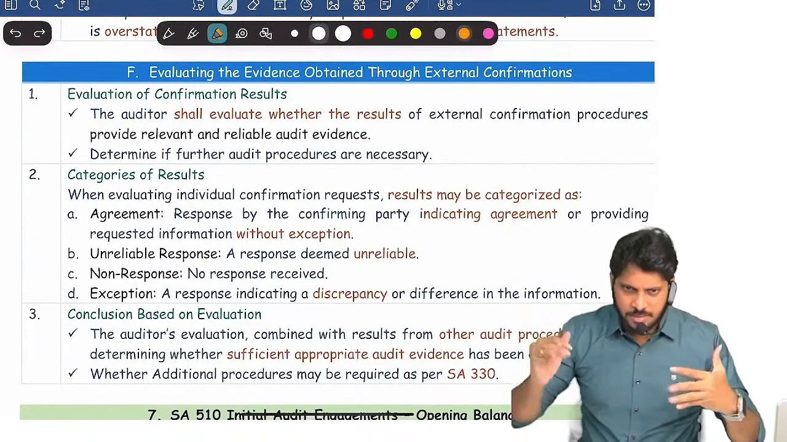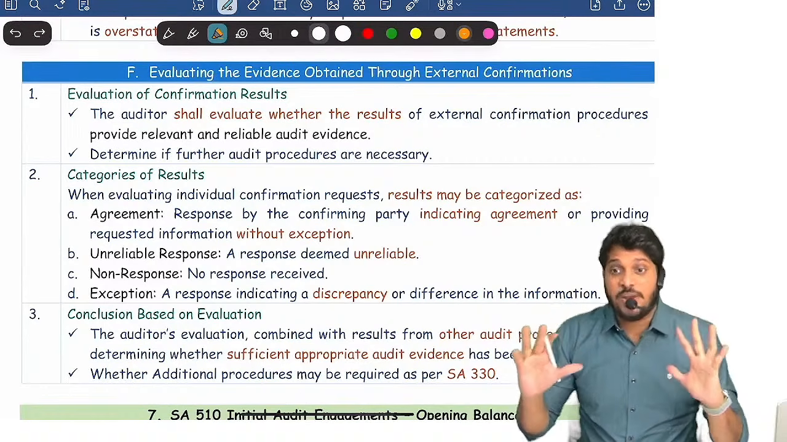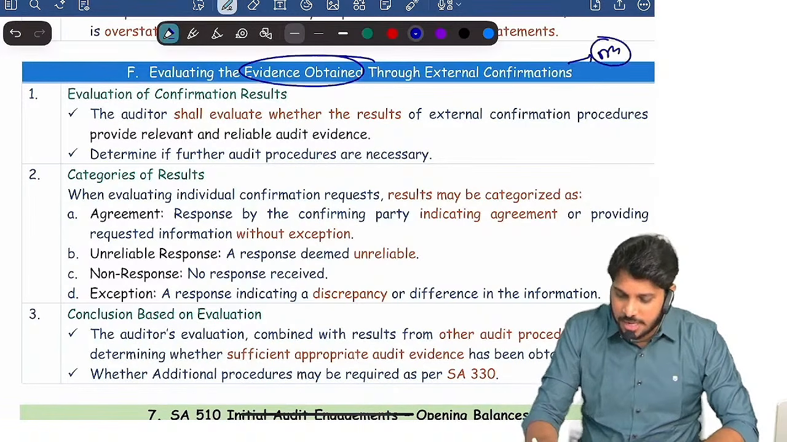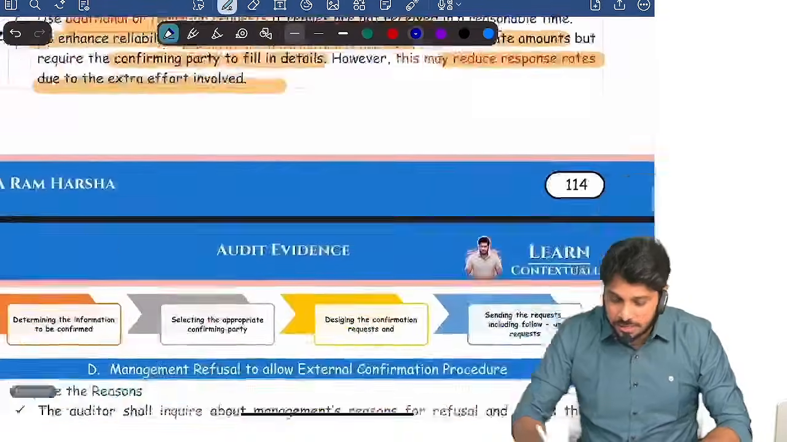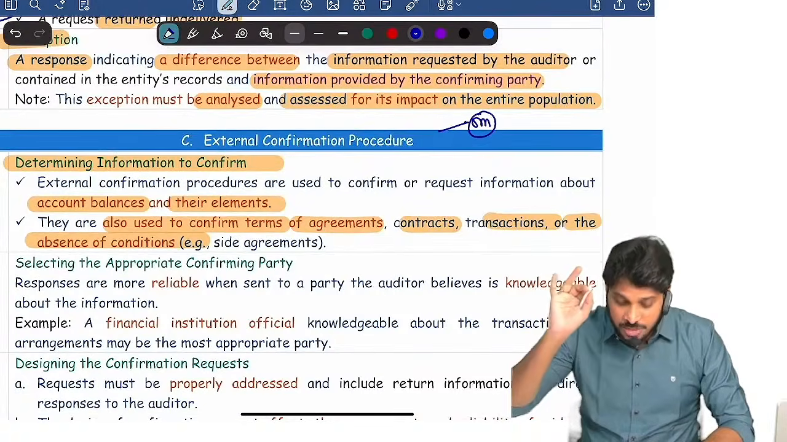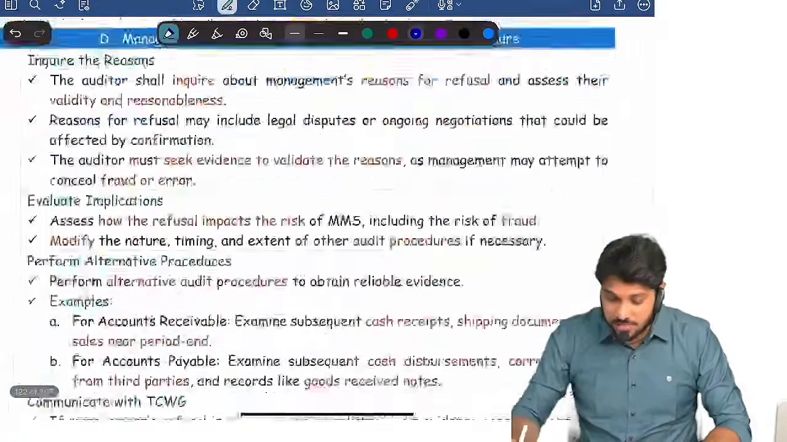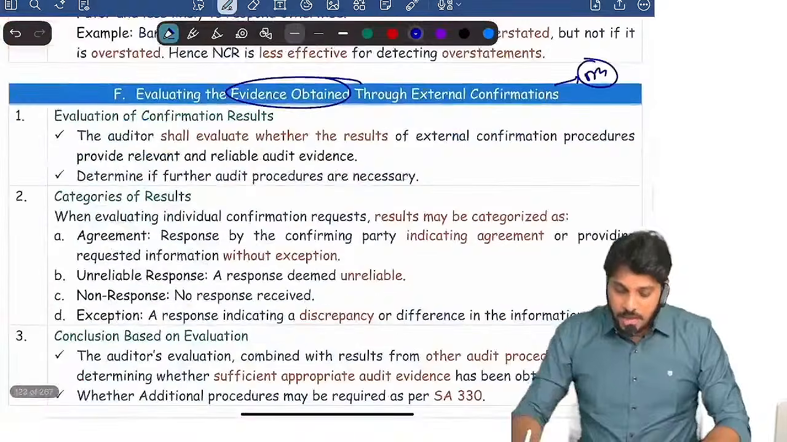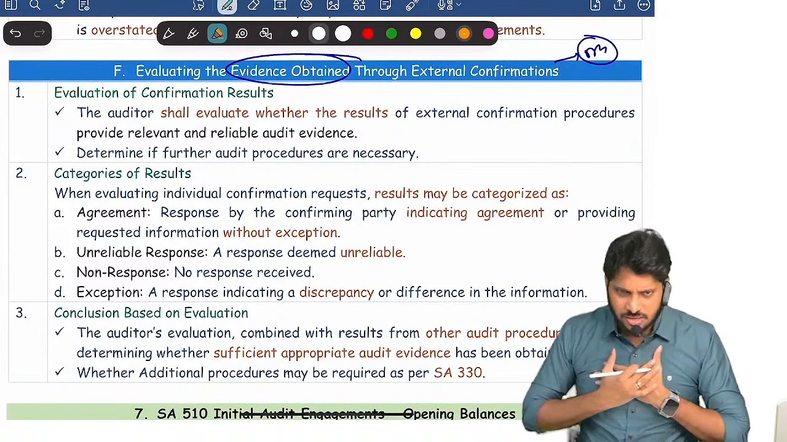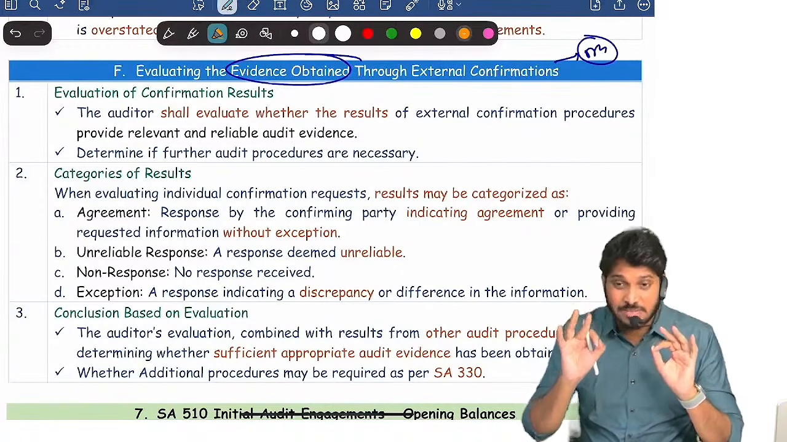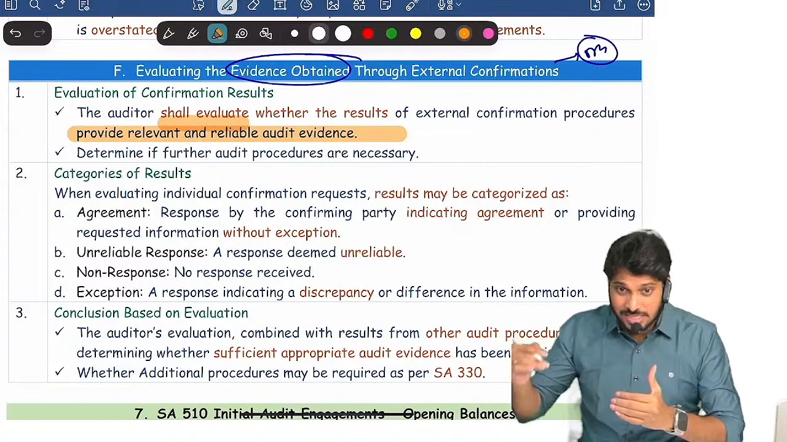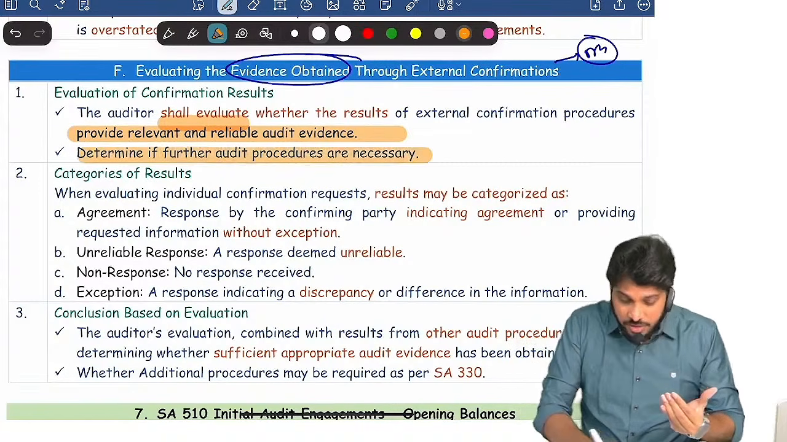Now, for example, he sent a reply. Finally, how to evaluate the result of external confirmation procedure. Evaluating the evidence obtained. This itself can be asked as a 5 marks question. Steps for determining external confirmation request. This itself can be asked as a 5 marks question. External confirmation procedure. The procedure can be asked as a 5 marks question. Now look at, how to evaluate the evidence. See, ultimately, once you perform external, you need to check whether you got evidence that is reliable and relevant or not. Auditor has to evaluate whether he got reliable and relevant evidence through external. If at all you are not getting it, perform further procedures.